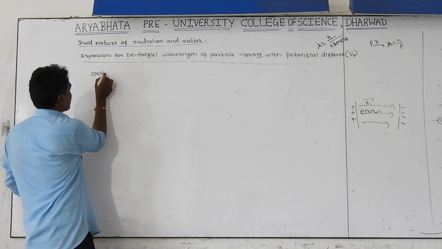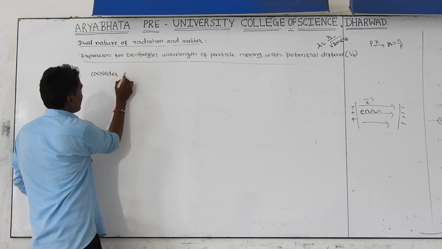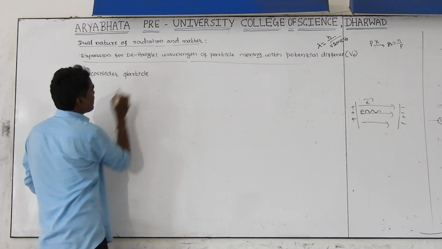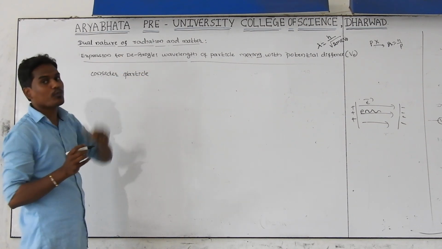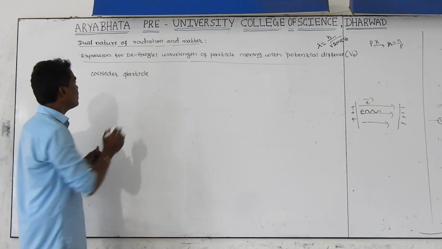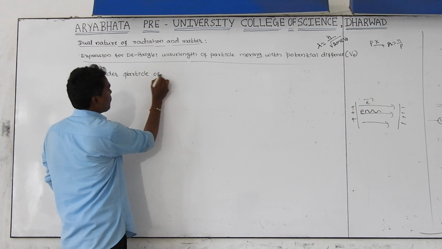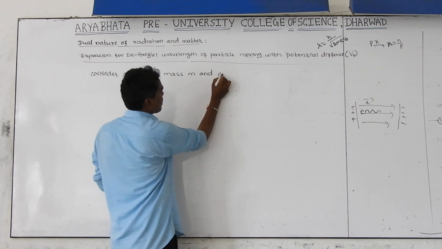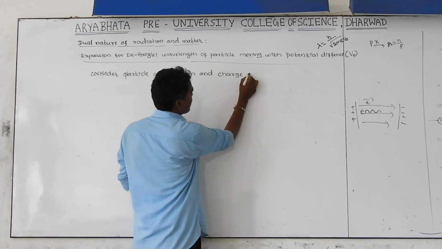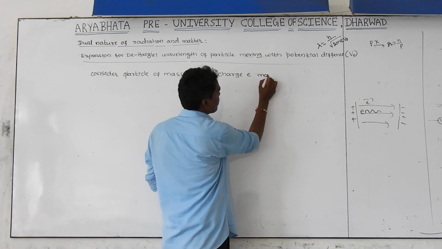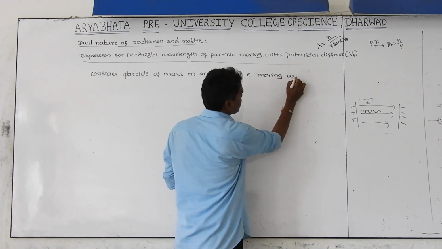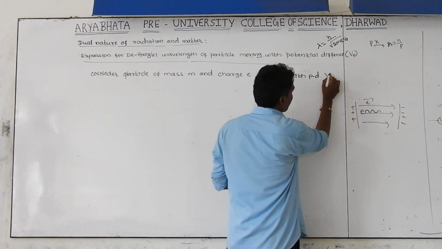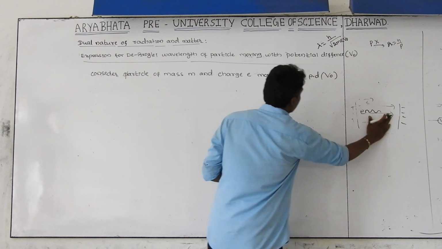Let us consider an electron, or consider a particle. The particle has a charge and is moving in presence of potential difference or in presence of electrical field. A particle of mass m and charge e moving with potential difference V naught.